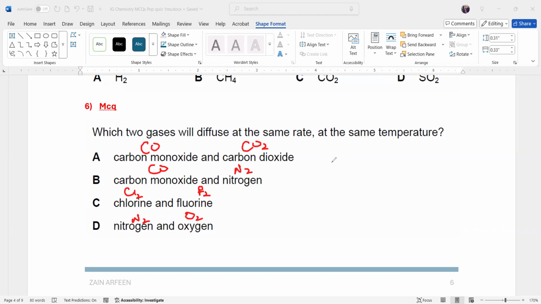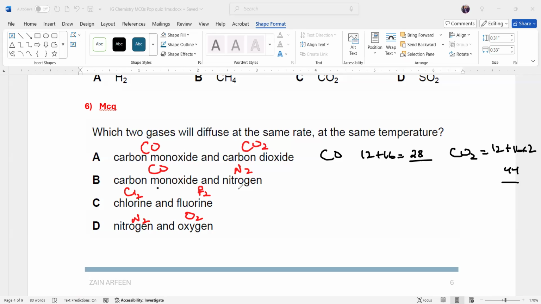What is the mass of carbon monoxide? Carbon is 12 and oxygen is 16, so the total mass is 28. What is the mass of carbon dioxide? Carbon is 12 and oxygen is 16 times 2, so the total mass is 44. Because they have different masses, they cannot diffuse at the same rate. For diffusion at the same rate, the two gases must have the same mass.